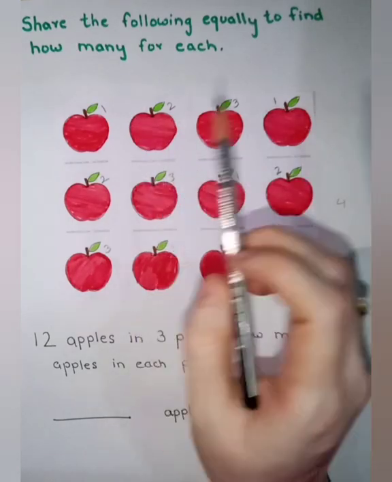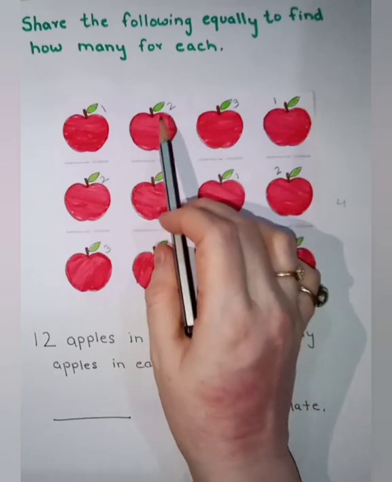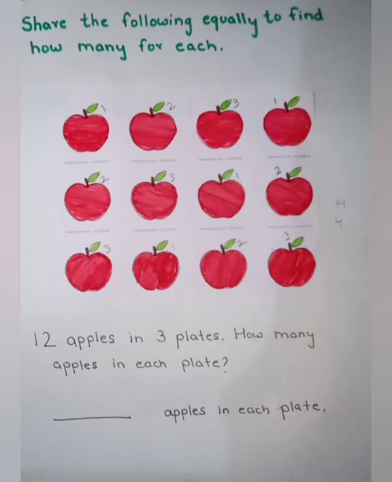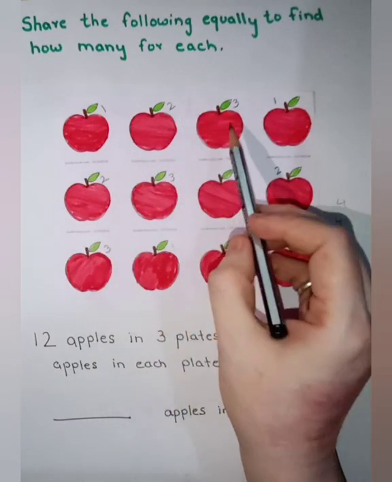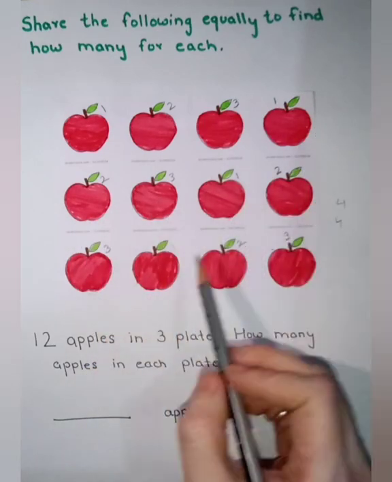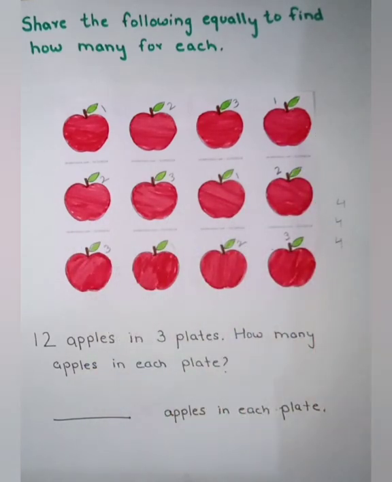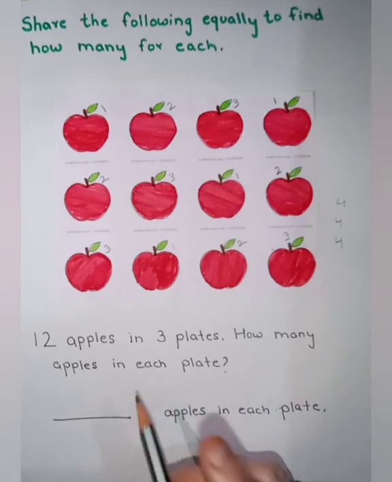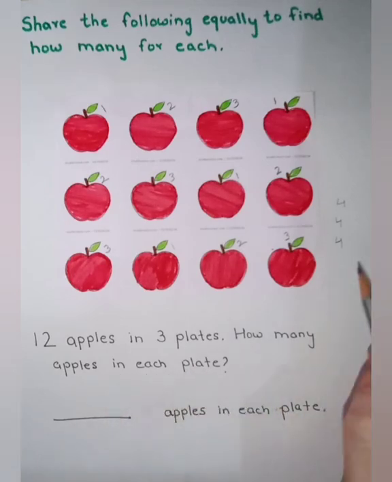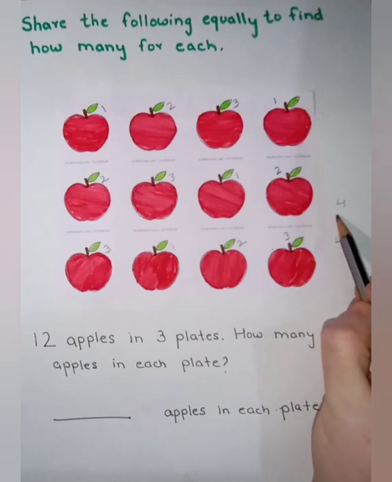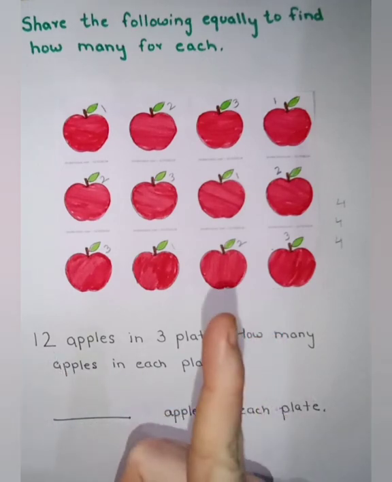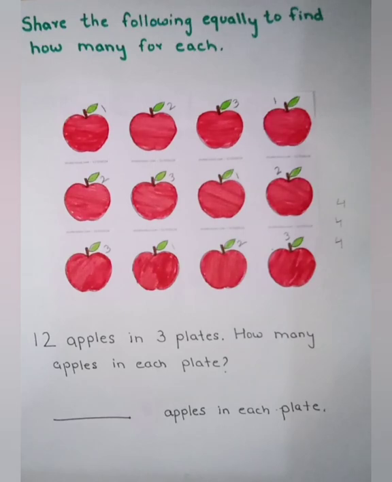Okay. Let us count plate 2. 1, 2, 3, 4. Here also 4. Let us count now plate 3. 1, 2, 3, 4. This also 4. 4, 4, 4. 4 plus 4 plus 4, 12. So, how many apples in each plate? Each means 1. We have counted 4. 4 apples in each plate. So we will write 4.